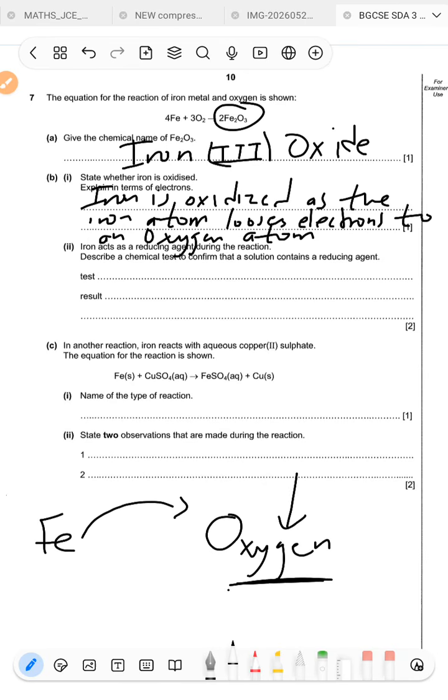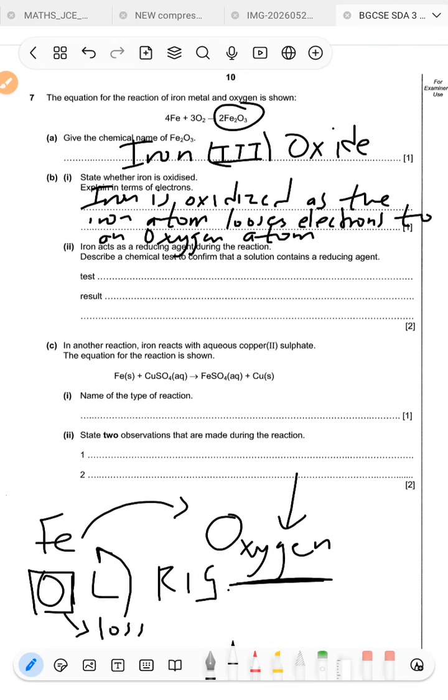And then the way we remember with relation to redox reaction is that we use OIL RIG. Oxidation is loss of electrons. What lost electrons there? This iron lost electrons, hence oxidation, which we agree with the statement at the top there. And then reduction is gain of electrons. Remember this only applies for the definition of redox in terms of gain and loss of electrons.